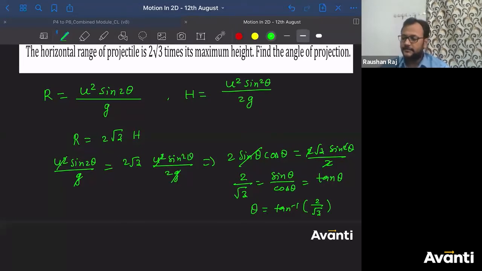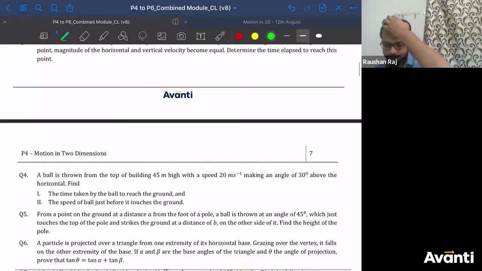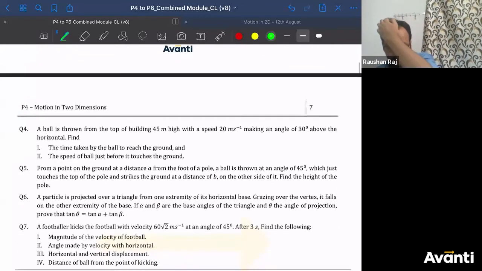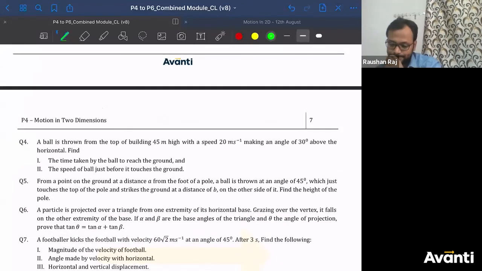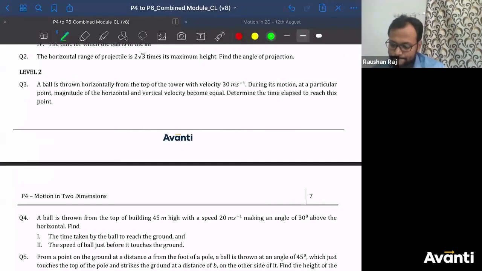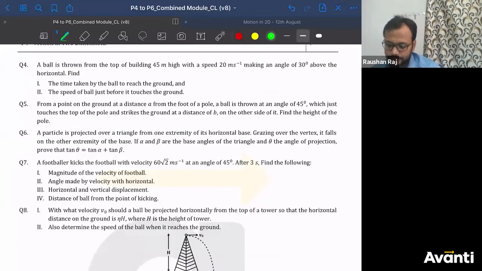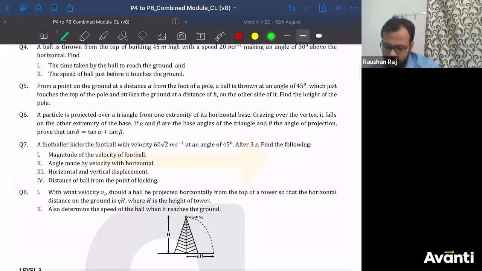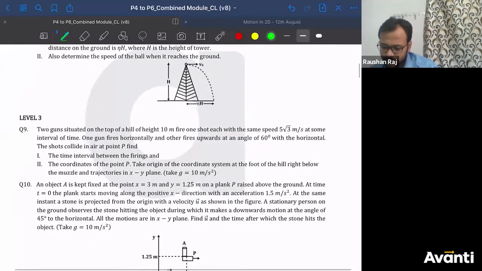Guys, click yes if you have understood this. बच्चा लोग, click yes if you have understood this. Clear है सबको? Very good. Okay, now the questions have been asked from particular height.